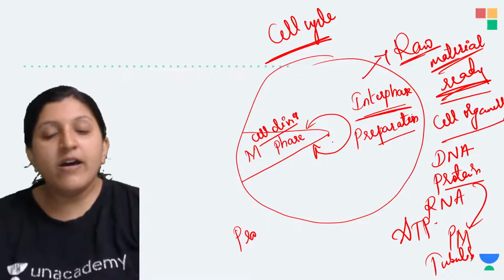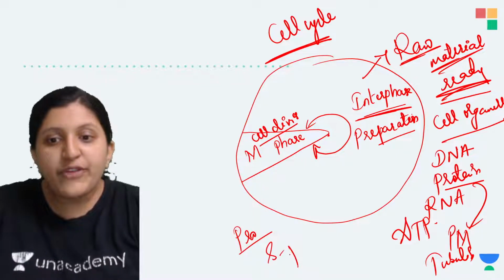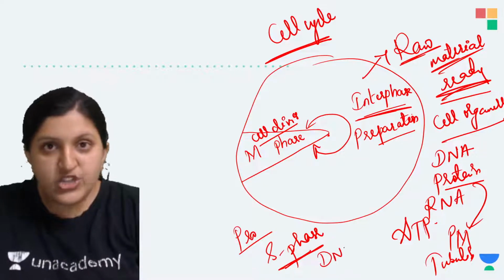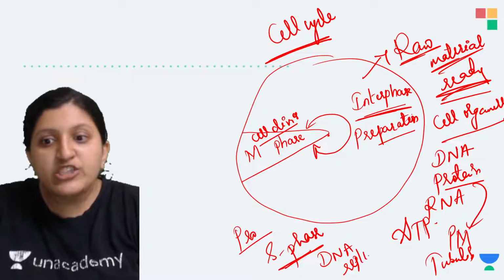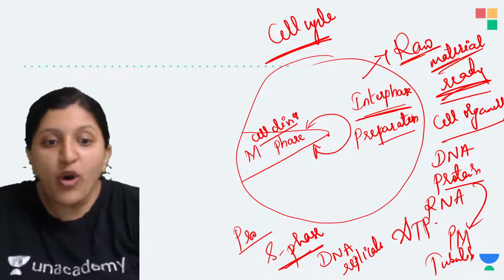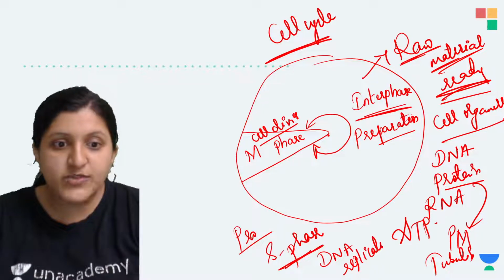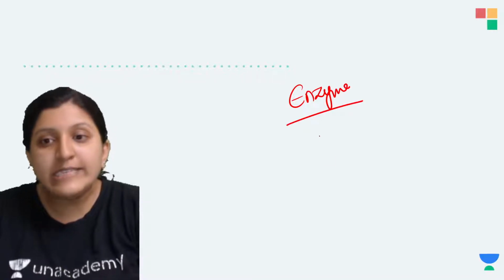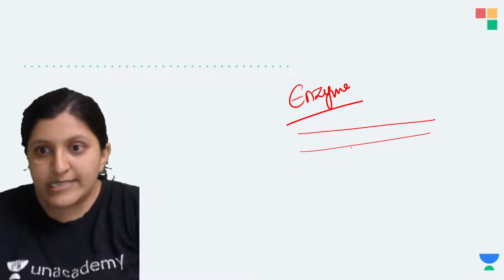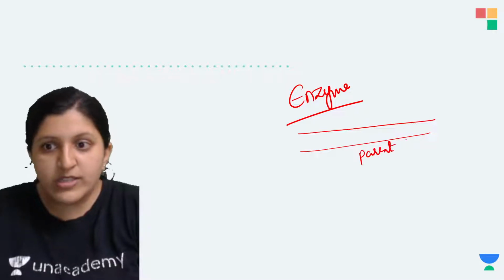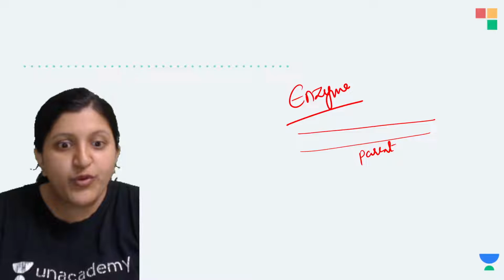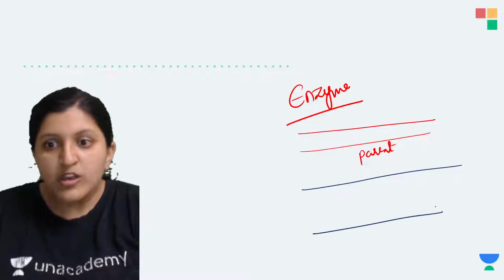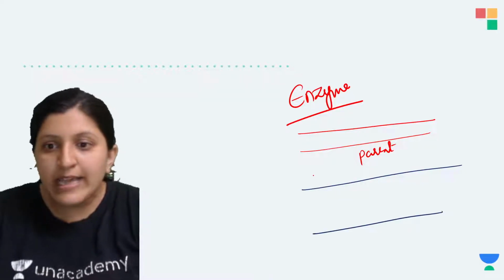Now we will see the cell cycle. There is a phase called S phase, and in S phase DNA replication occurs. So for DNA replication to occur in S phase, what is required? There are a lot of enzymes required for this DNA to be copied. Let's say these are the parent strands. We need to form a replication, that means semi-conservative replication, with respect to the DNA that is already there.